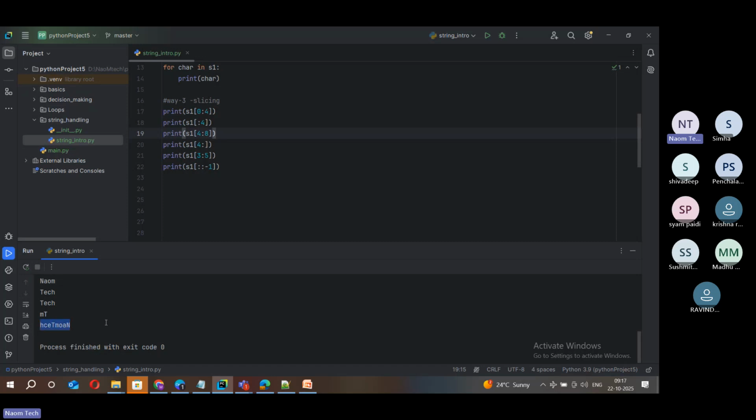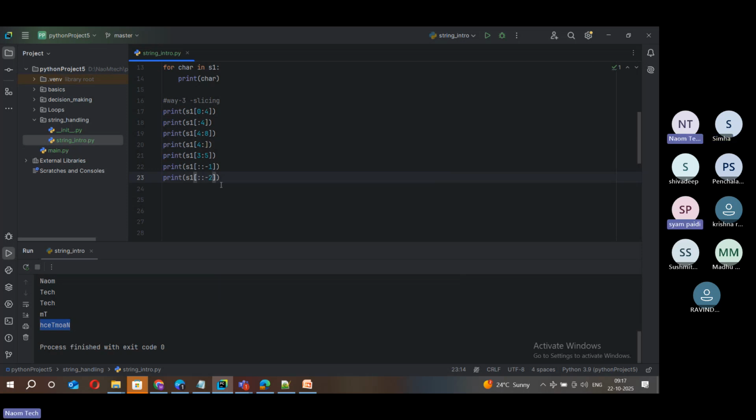Can you see that there? So this is another secret of slicing: S1 colon colon minus 1. We can also apply step with slicing, friends. Another interesting scenario, another secret. Suppose I say -2. Can someone please let me know what happens when I put -2 with this slicing instead of -1?